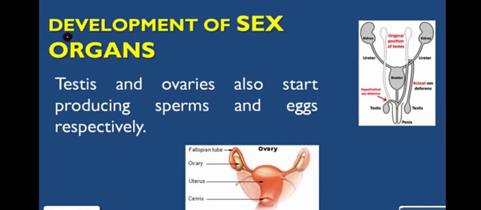Then comes the development of sex organs. Testes and ovaries also start producing sperm and eggs respectively. Testes and ovaries are the sex organs present in male and female. This you have studied in the last chapter, and that's why they start producing sperms and eggs respectively.